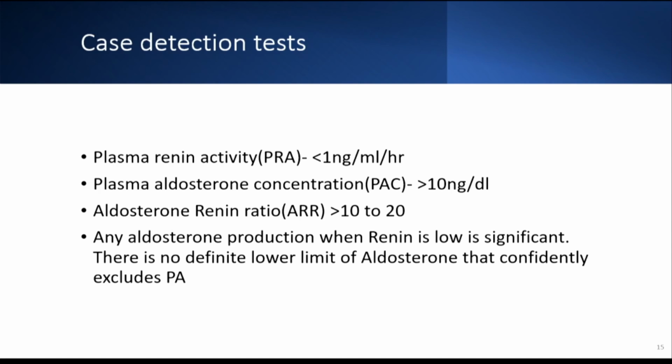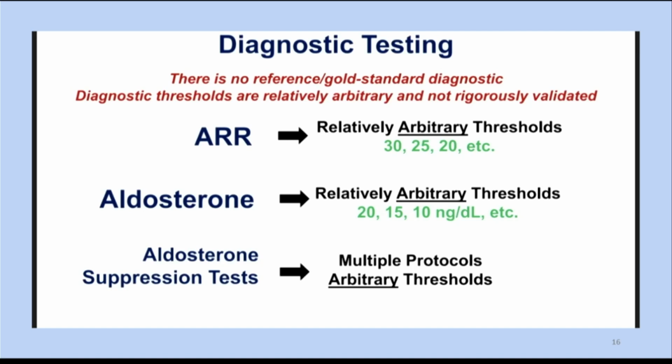So any aldosterone production when renin is low, it's significant. So there is no definite lower limit of aldo that confidently excludes primary hyperaldo, although it is currently more than 10, but you can have primary hyperaldo at the level of aldo of 5, 7, 8. So we'll see that also in next few slides. So cutoffs are going down. Earlier it was 20, 15, 10, and probably it's going to come below 10.